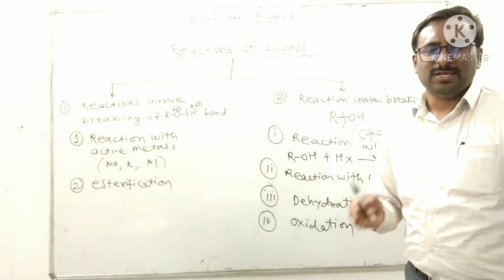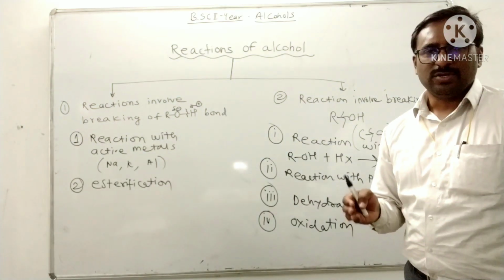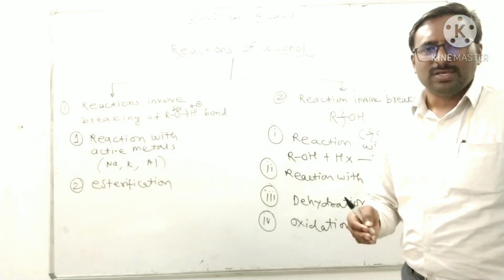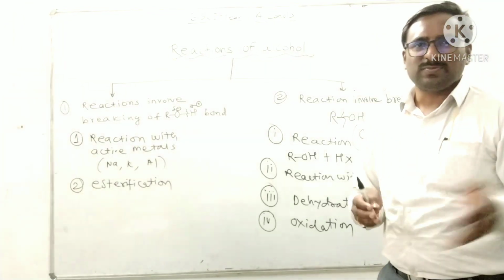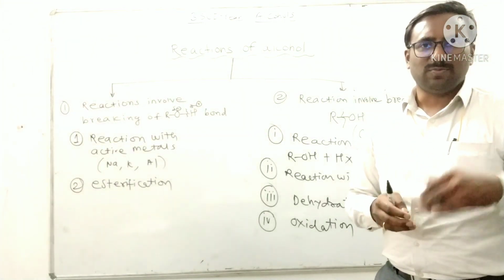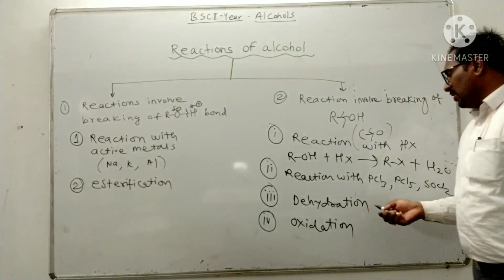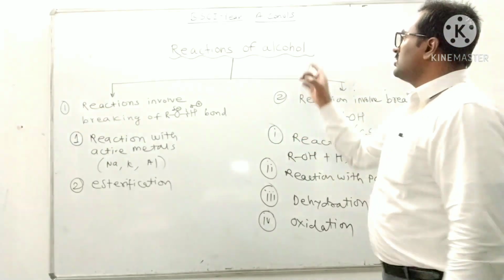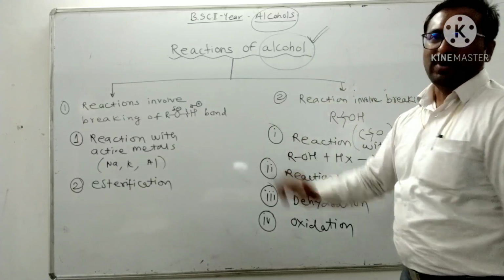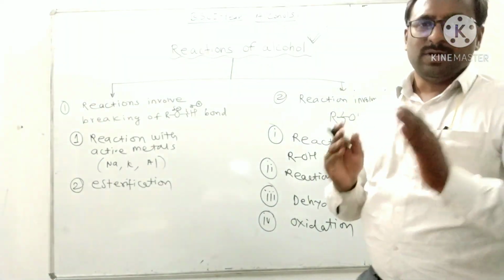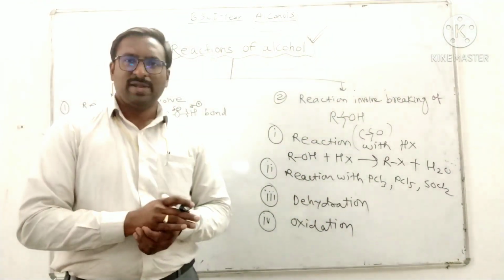Industrially, ethene is produced from alcohol, ethanol, isn't it? Ethanol is available in huge quantity. Industrially, ethanol is converted into ethene, and ethene is used for various polymerization reactions for synthesis of polyvinyl chloride and polyethylene, isn't it? So it means that alcohols are important compounds and show various chemical reactions which give different valuable products.